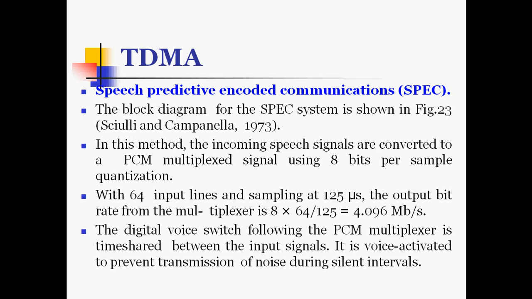In this block diagram, the incoming speech signals are converted to a PCM multiplex signal using 8 bits per sample quantization, with 64 input lines and sampling at 125 microseconds. The output bit rate from the multiplexer is 8 times 64 divided by 125 microseconds, which is 4.096 Mbps. The digital voice switch following the PCM multiplexer is time shared between the input signals. It is voice activated to prevent transmission of noise during the silent intervals.